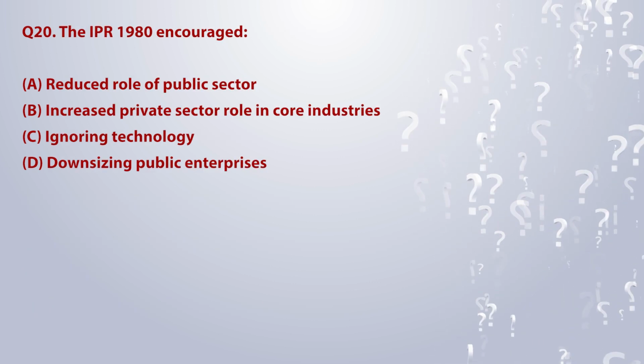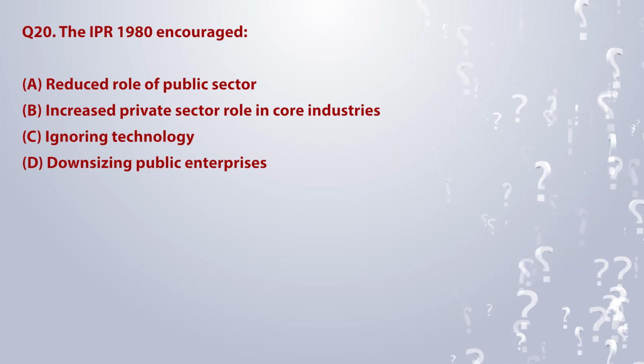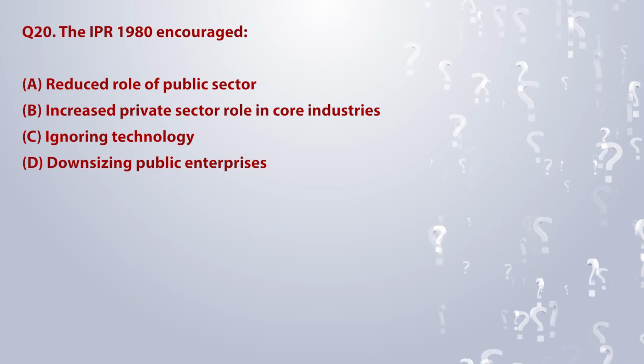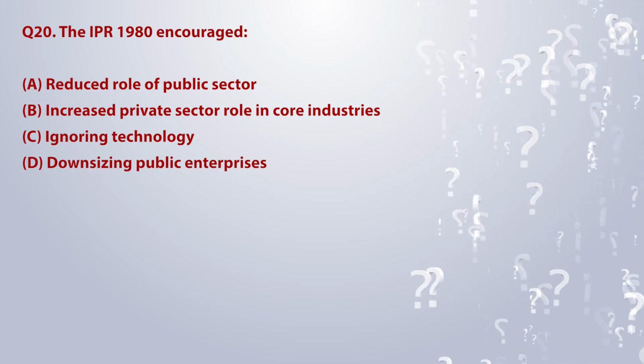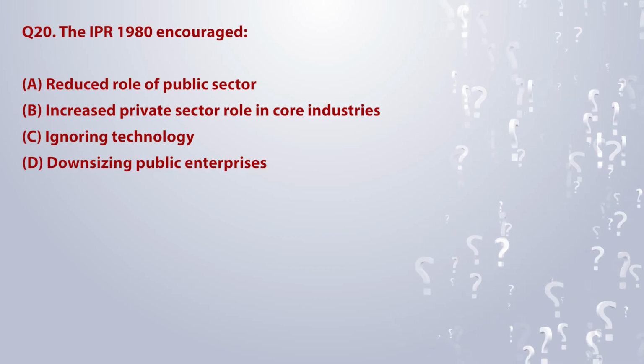The IPR 1980 encouraged: A. Reduced role of public sector. B. Increased private sector role in core industries. C. Ignoring technology. D. Downsizing public enterprises.